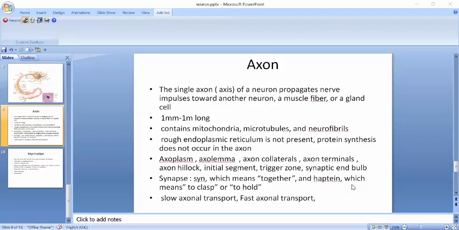And the next one is fast axonal transport. What is it? It's capable of moving material a distance of 200 to 400 mm per day. It uses proteins that function as motors to move material in both directions, away from and toward the cell body, along the surface of microtubules. So fast axonal transport moves various organelles and materials that form the membranes of the axolemma, synaptic end bulbs and synaptic vesicles. Some materials are transported back to the cell body and degraded or recycled, others influence neuronal growth.